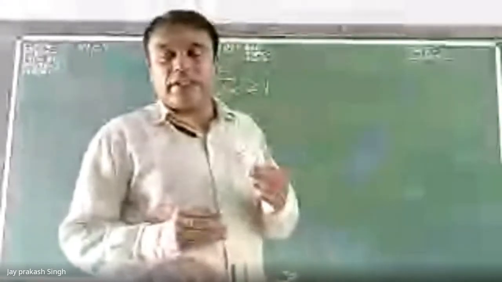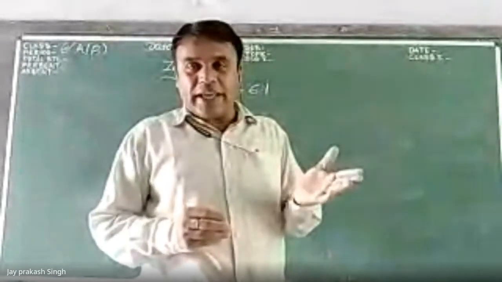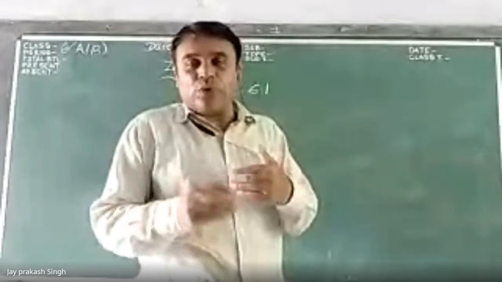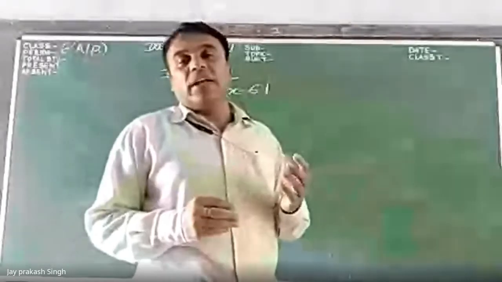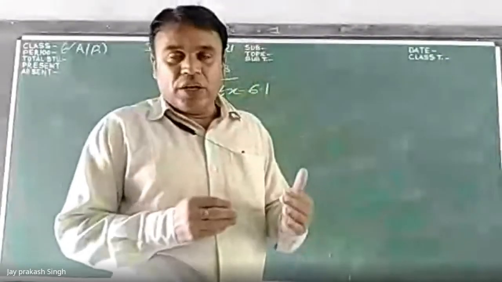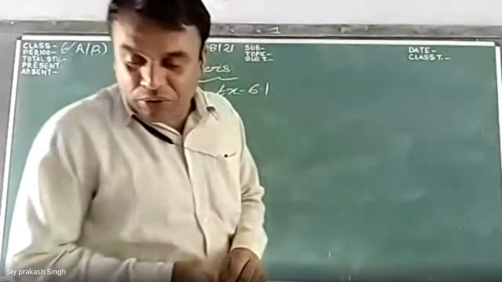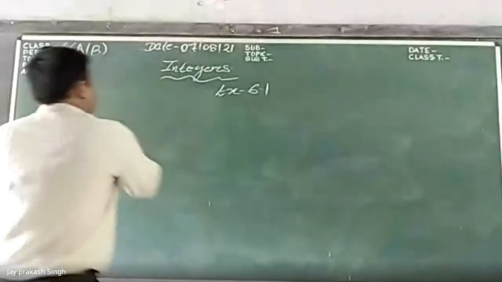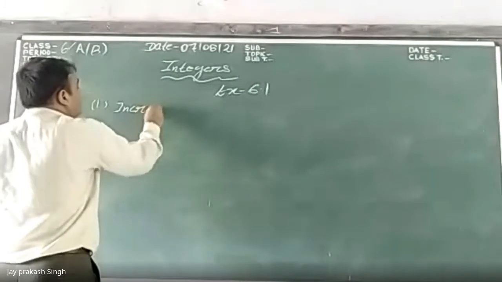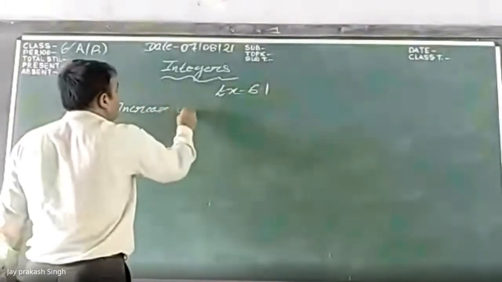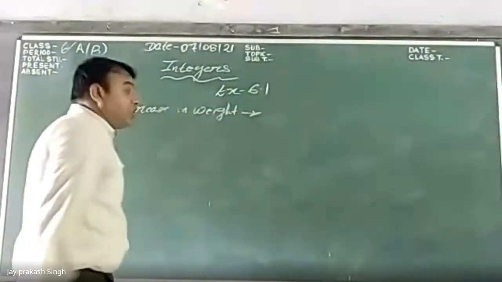What we have seen is -1 and 1. So 1 is a positive number, and when we move in the opposite direction of 1, we get -1. So -1 is the opposite of 1. Similarly, we have to write down the opposite of increase in weight. Question number 1: increase in weight. So what will be the opposite of that? Decrease in weight.